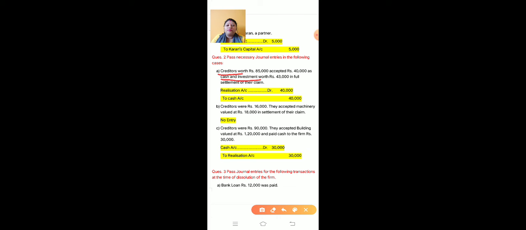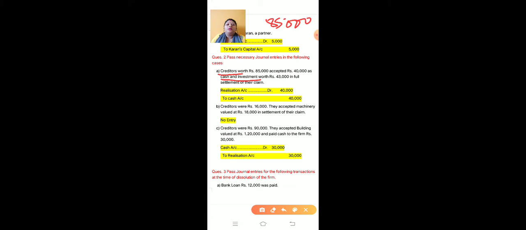At that time, how you have to pass the journal entry, this we have to see in this question. First of all, the creditor amount is rupees 85,000. Now this creditor amount is accepted for rupees 40,000 as cash and investment worth rupees 43,000 in full settlement of their claim.